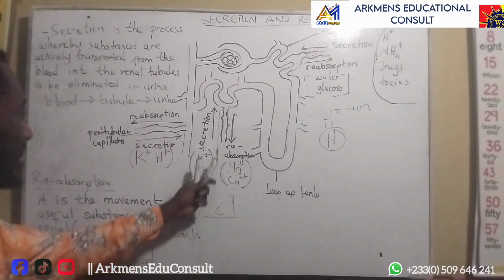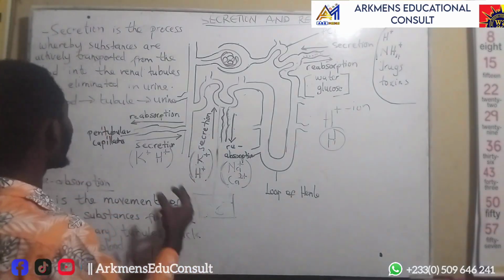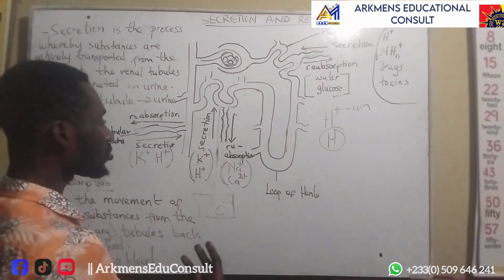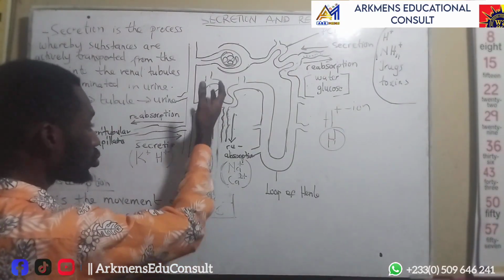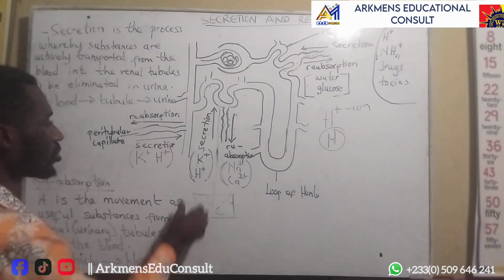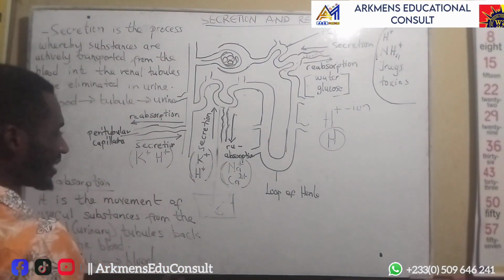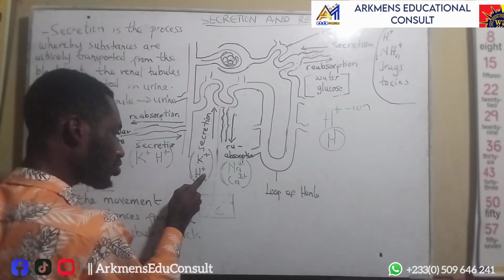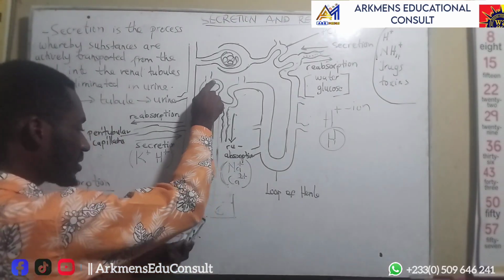Now, what is the function of the distal convoluted tubule? The distal convoluted tubule also undergoes the secretion and the absorption I explained earlier. Secretion, which I said is when substances move from the blood into the kidney or the tubules to be eliminated by the urine. So in the distal convoluted tubule, the DCT, it secretes potassium ions and hydrogen ions from the blood into the tubules, into the distal convoluted tubule.